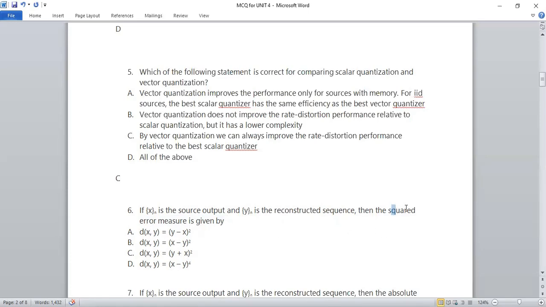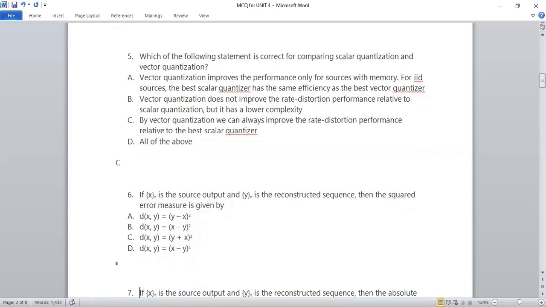First of all, this is squared error. So the fourth option is not correct because it is not showing the square. So this is disqualified. The next one is showing addition. Addition is not possible because we are calculating the error, which comes from the difference only. So this is also not correct. Now the choice is only between A and B. We are finding the difference between the source output and the reconstructed sequence, so it should be x minus y. So the answer will be the B option.